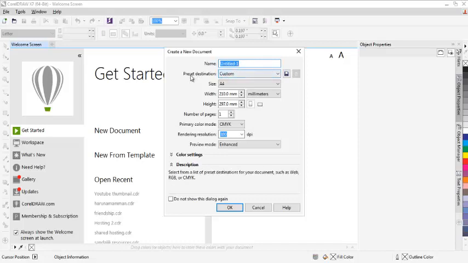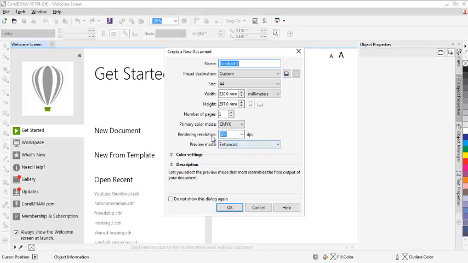You can preset a destination, that is where you're going to save your document. I prefer leaving it at default. Then the paper size, you'll see the width and the height, the number of pages, the primary colors you're going to use, and the rendering resolution.